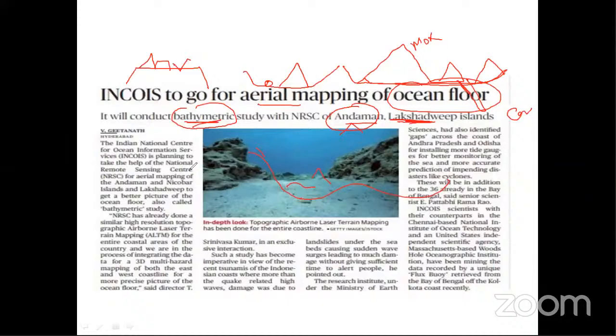When you read the entire article, you will find the purpose of this study: better prediction and forecasting of disasters like cyclones, tsunamis, landslides, and volcanic eruptions that happen very near the Philippines and Indonesian islands. Sometimes volcanic mountains there erupt, and it causes a tsunami in the Indian Ocean.